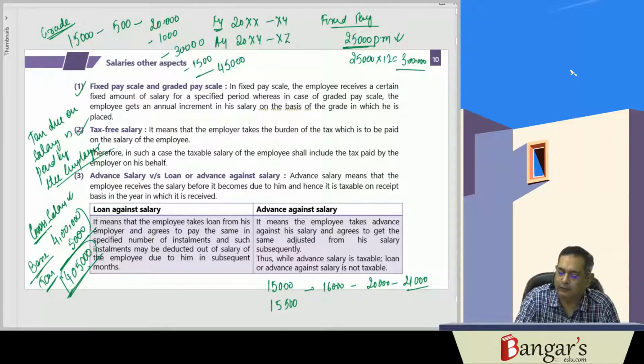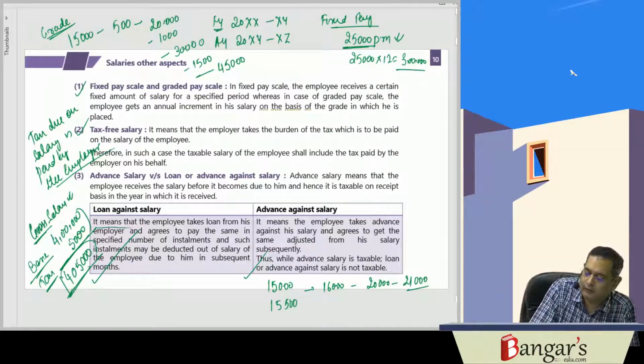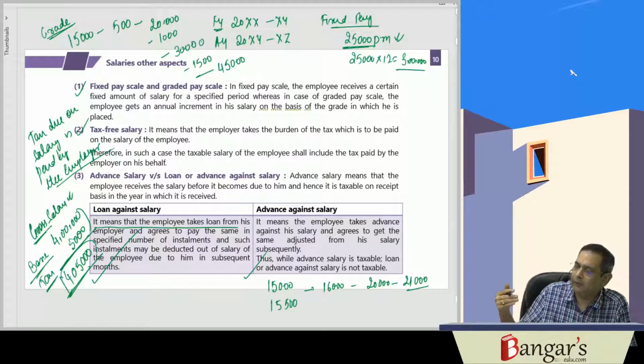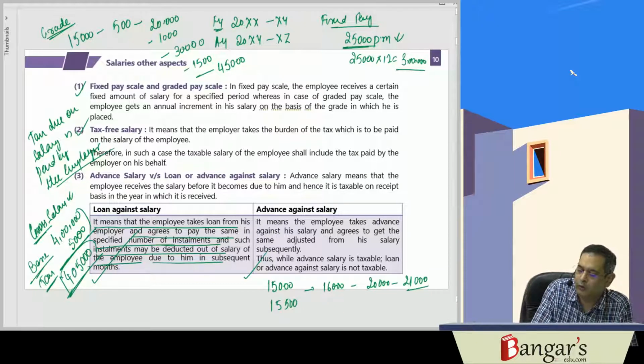Then there is a concept of loan against salary and advance against salary. Loan against salary is basically that the employee is taking a loan and will be repaying the same in fixed installments. It means that the employee takes a loan from his employer. So he has taken a loan of 50,000 rupees and says that he will repay the same in 10 installments. He agrees to pay the same in a specified number of installments, and such installments may be deducted from the salary of the employee due to him in subsequent months.